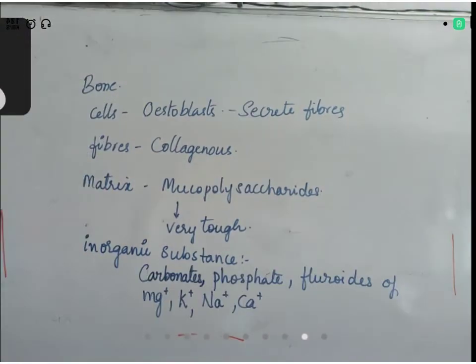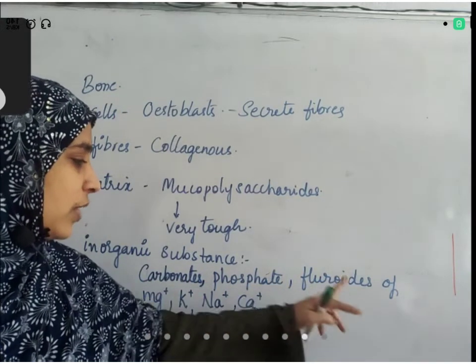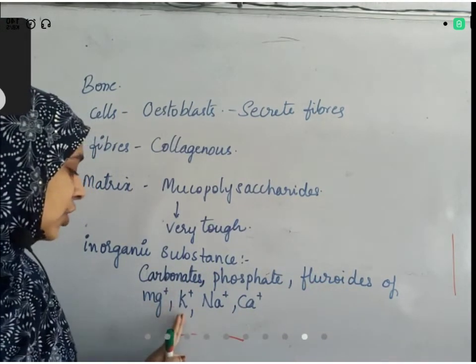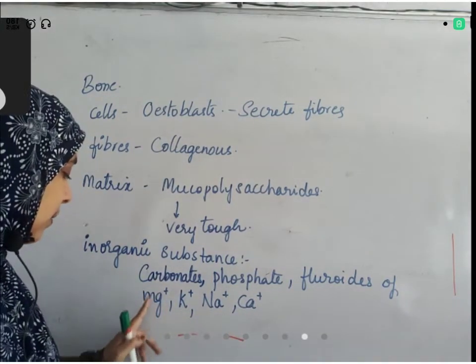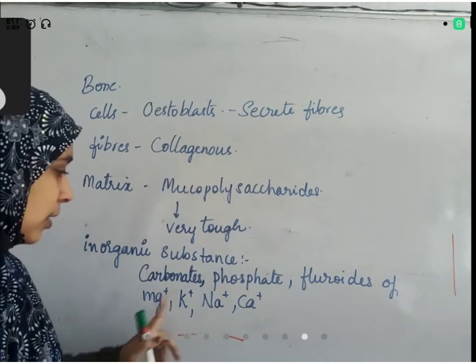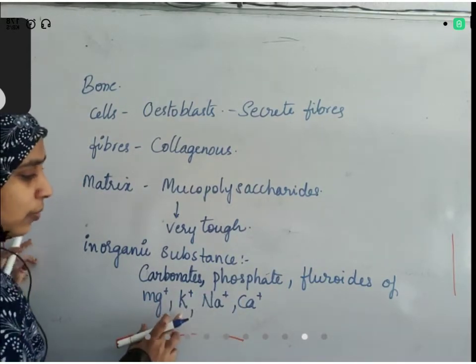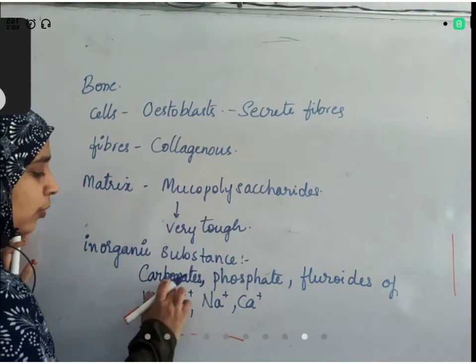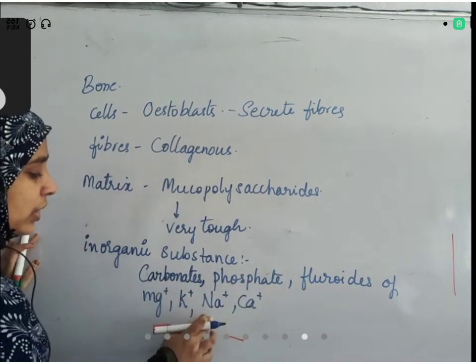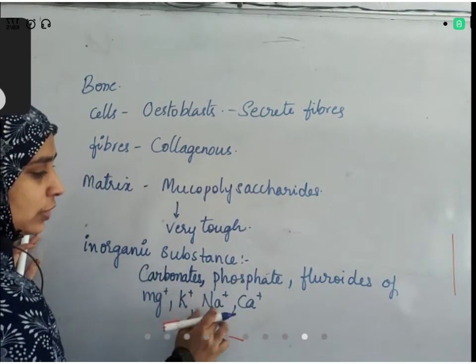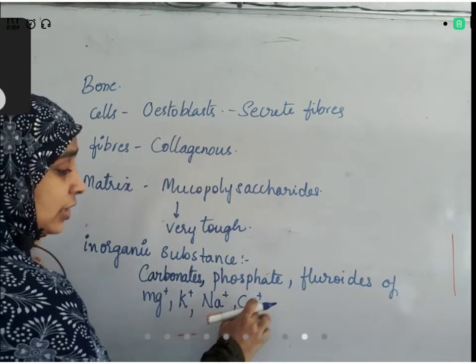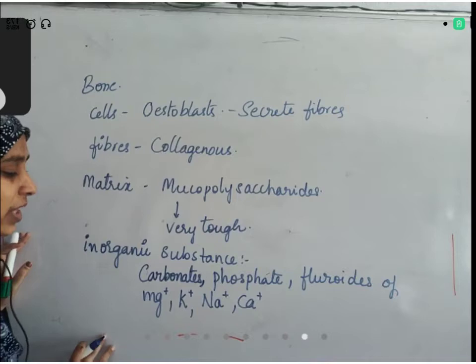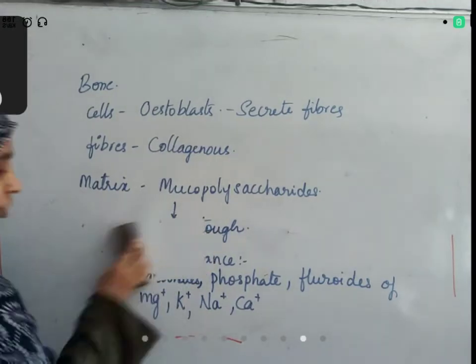Yeah, carbonates, phosphates, fluorides of magnesium, potassium, sodium, calcium. That means magnesium phosphate, potassium carbonate or phosphate or fluoride, sodium carbonate, sodium phosphate, sodium fluoride, calcium carbonate, calcium phosphate, calcium fluoride, like that. Those combinations are present. Structure of bone.